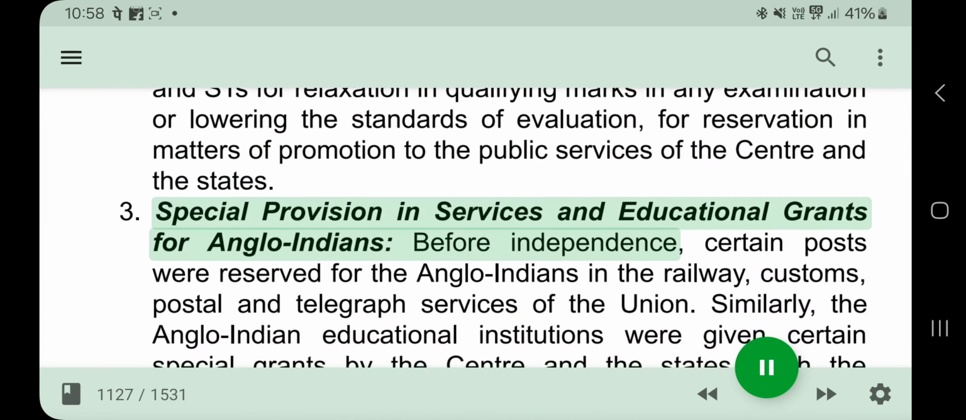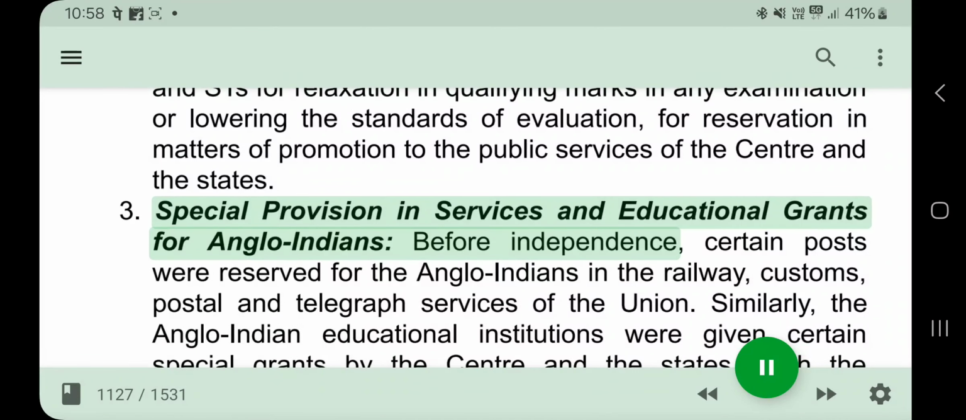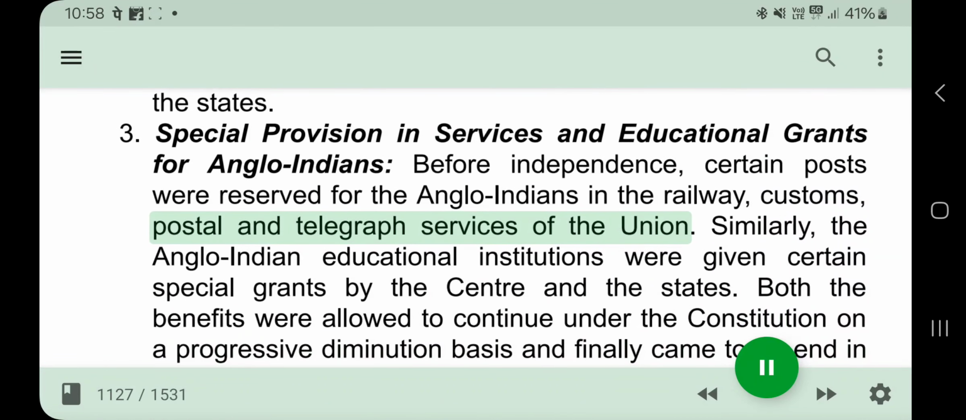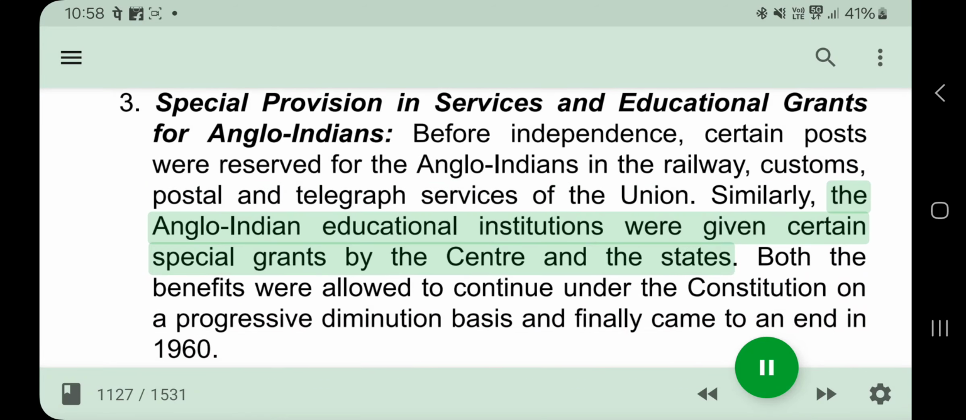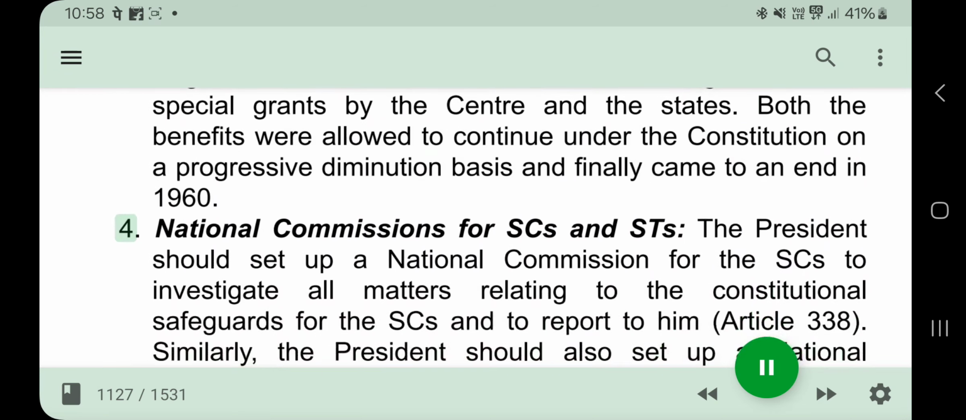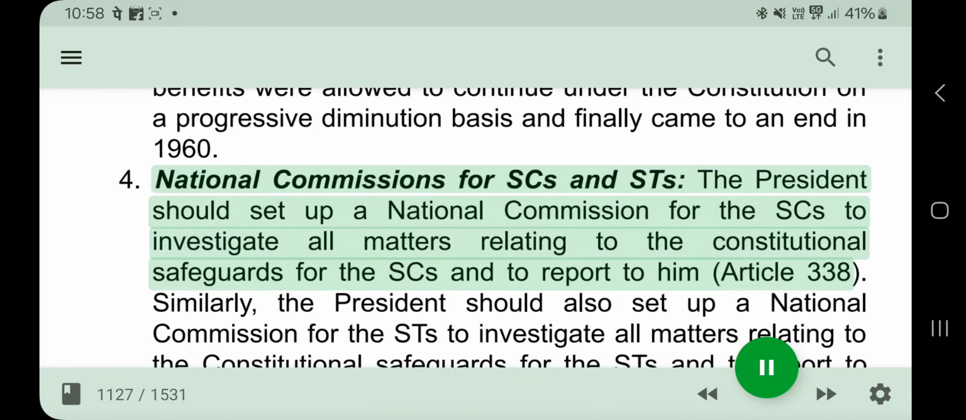3. Special provision in services and educational grants for Anglo-Indians. Before independence, certain posts were reserved for the Anglo-Indians in the railway, customs, postal and telegraph services of the Union. Similarly, the Anglo-Indian educational institutions were given certain special grants by the centre and the states. Both the benefits were allowed to continue under the Constitution on a progressive diminution basis and finally came to an end in 1960.